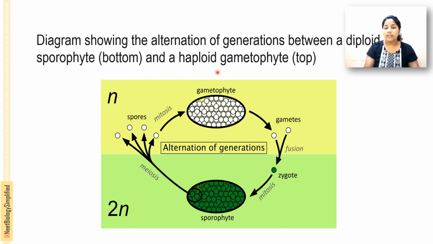So the diploid sporophytic phase and the haploid gametophytic phase alternate with each other. The length of each phase, and whether these phases are free living or dependent, usually varies among the different groups of plants, and this is called alternation of generation.